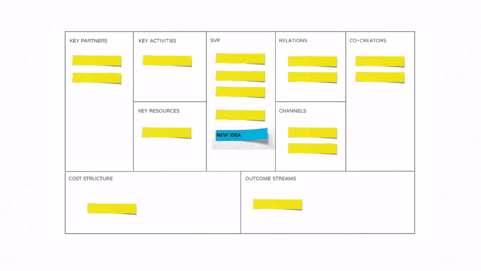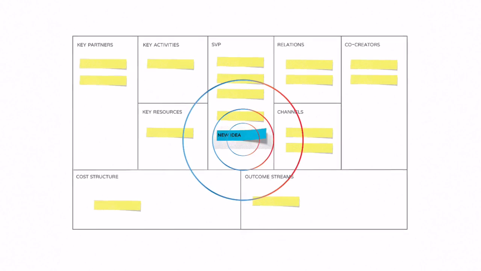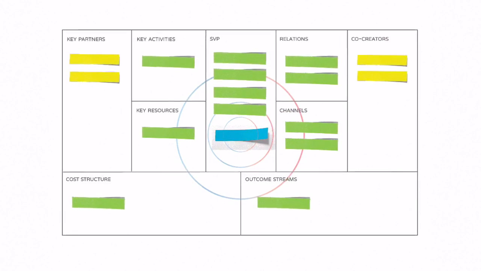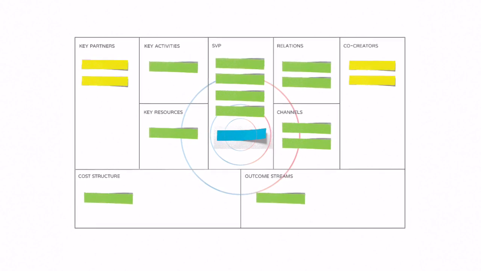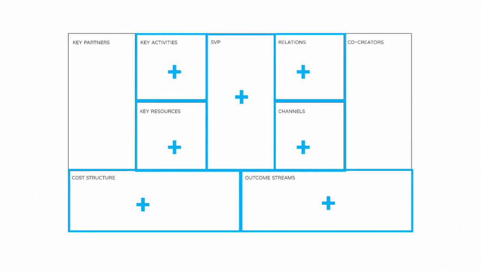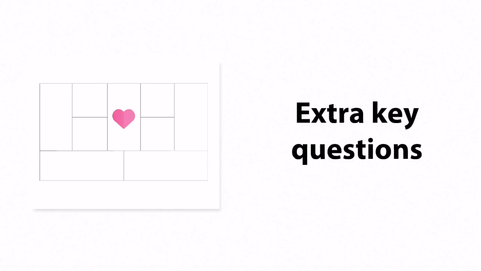So once you have that, plot your new idea onto the canvas. This will be your epicenter. Think about how the ripples affect the surrounding building blocks. Whatever the ripples touch, it means you'll need to add, subtract, or make changes to that block as well. The objective is to show the effects of an idea, and thus the parts of the business model you need to amplify. So here are some key questions you can use to strengthen your prototype.